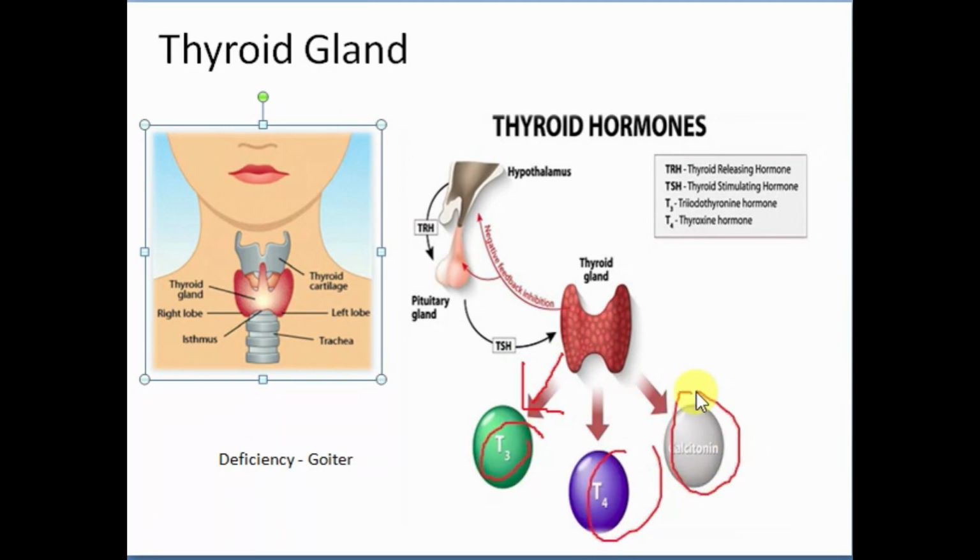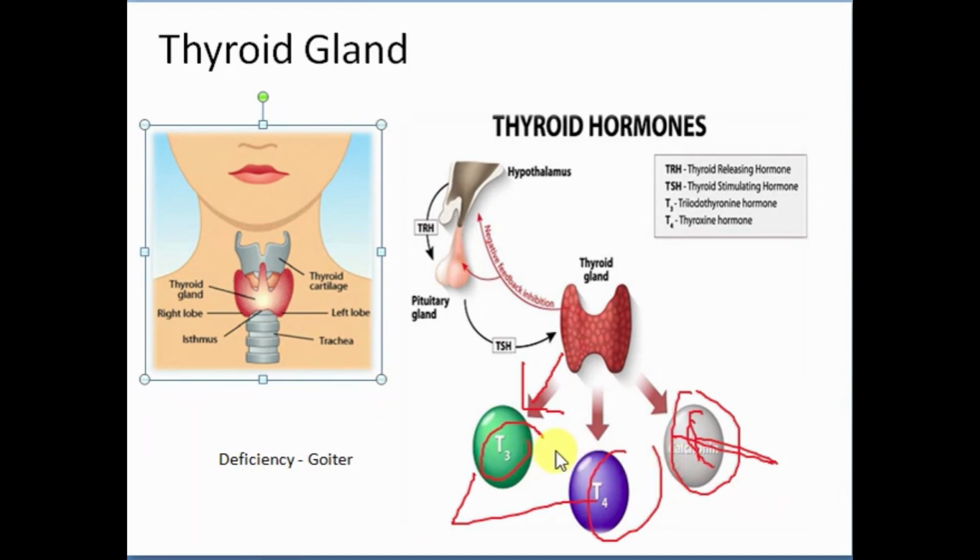Parafollicular cells produce calcitonin and follicular cells produce T3 and T4. The calcitonin that is produced maintains blood calcium ion concentration.